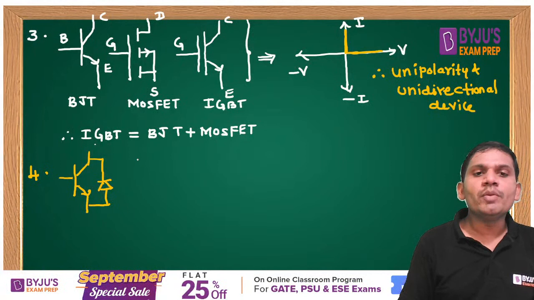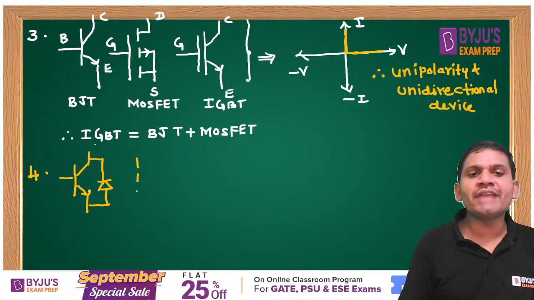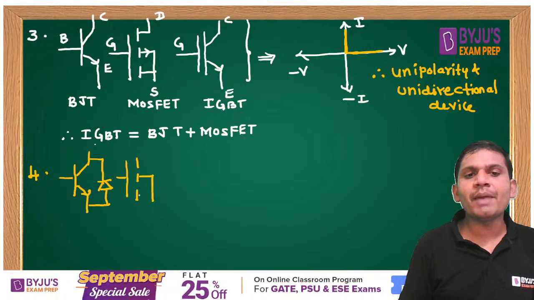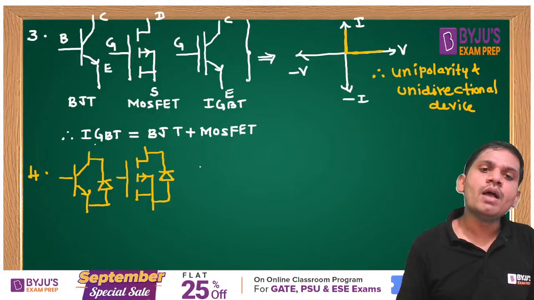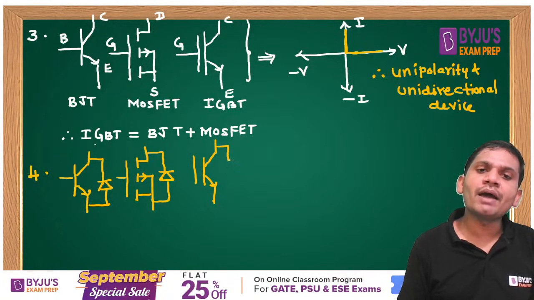And we may expect a question based on MOSFET with anti-parallel diode. This also we can expect, students. I am giving the anti-parallel diode combination. And we may expect a question with IGBT with anti-parallel diode.